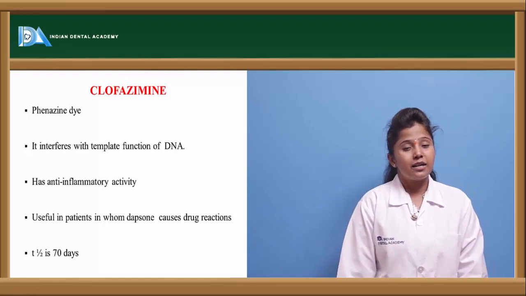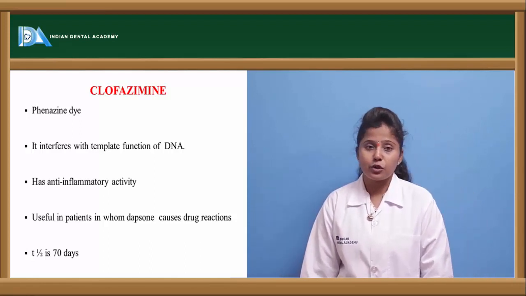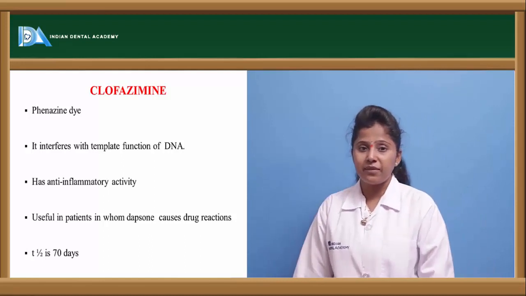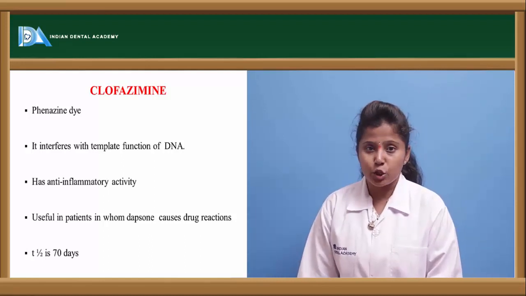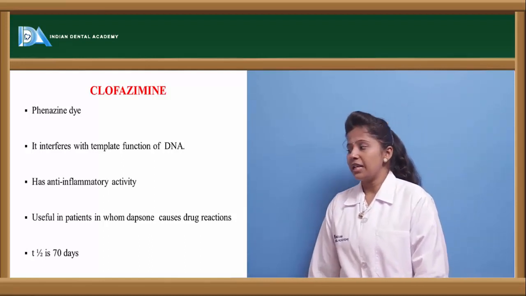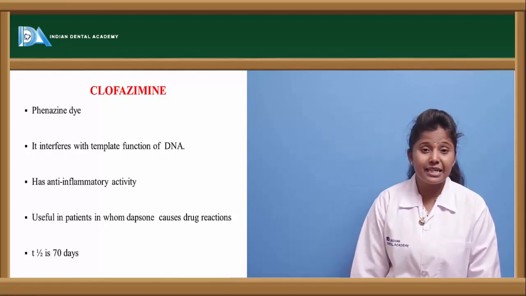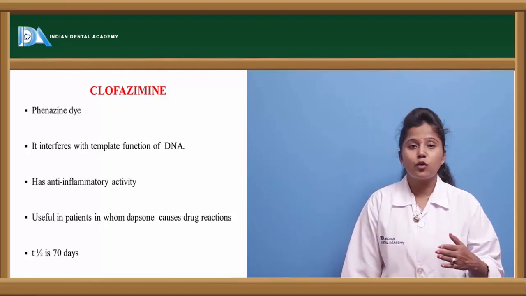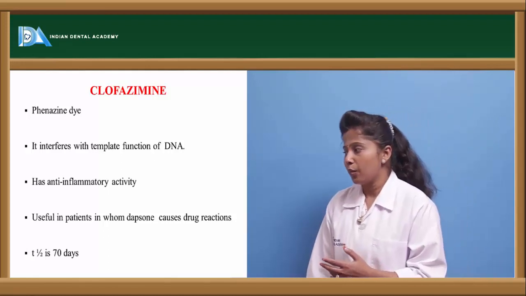In leprosy we can see inflammation also. So if clofazimine is given, it may even reduce the inflammatory reactions in the body. And the half-life of this drug is almost 70 days. It has a high half-life, and that is the reason the dose of this drug should be monitored.